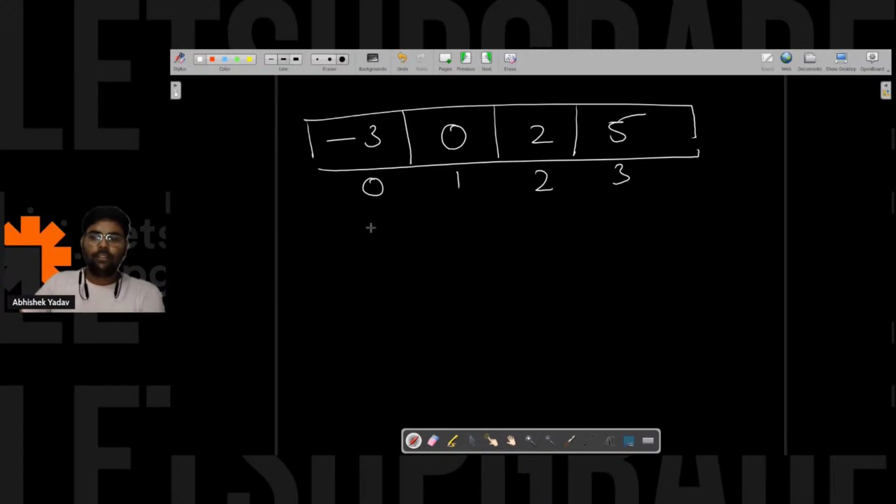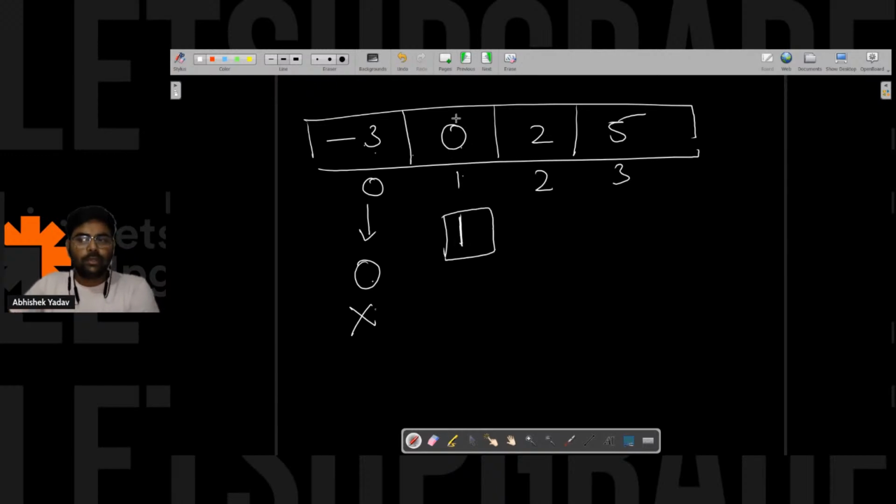Let's see that part, right? For minus 3, how many elements are smaller than minus 3? No one. So it is 0, right? So is minus 3 equal to 0? No. So it is not a noble integer. I will move to 0. How many elements are smaller than 0? Only one element is smaller than 0, right? So here the count is 1. It is not equal to 0. So this is also not a noble integer.